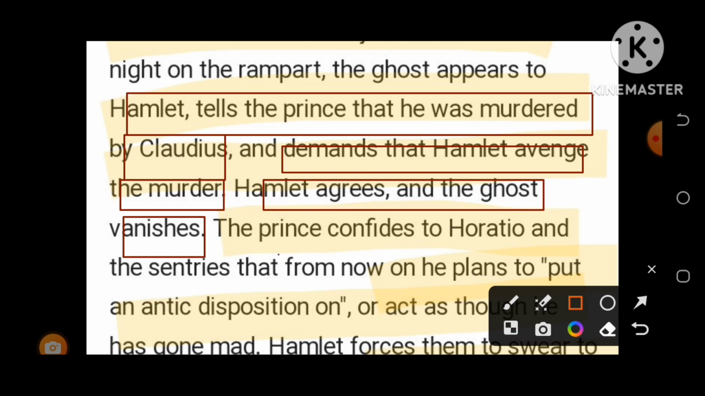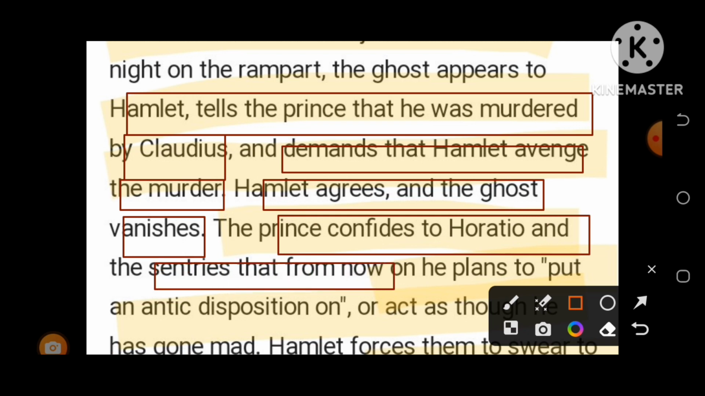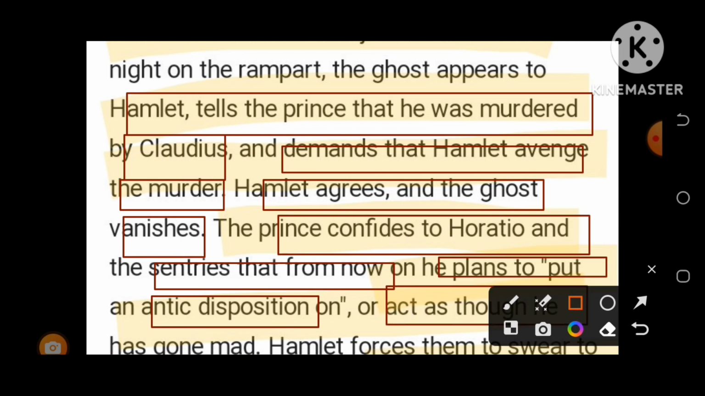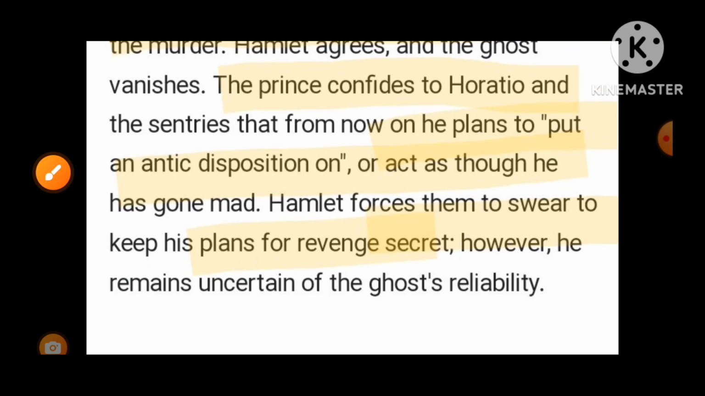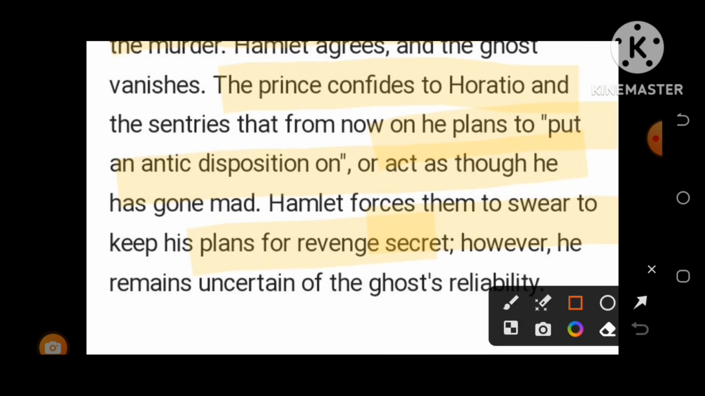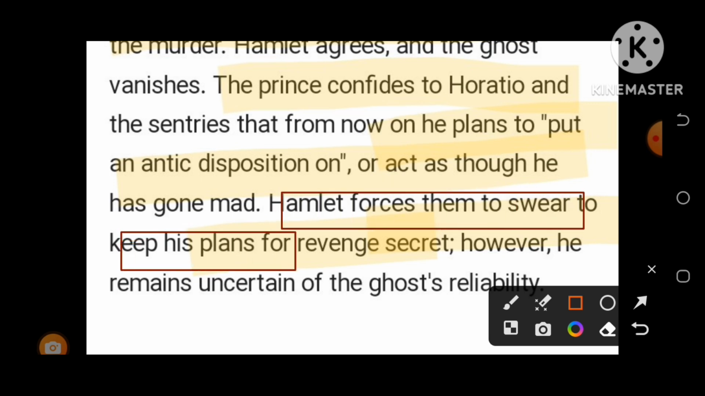The prince confides to Horatio and the sentries that from now on he plans to put an antic disposition on and act as if mad. Yes, what does it mean? Hamlet ordered them to swear to keep his plan for revenge secret.